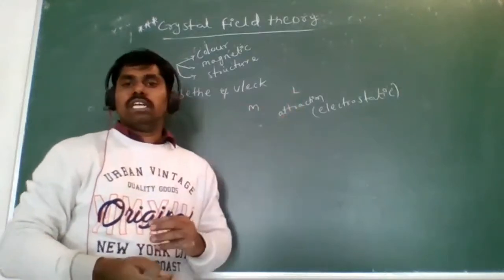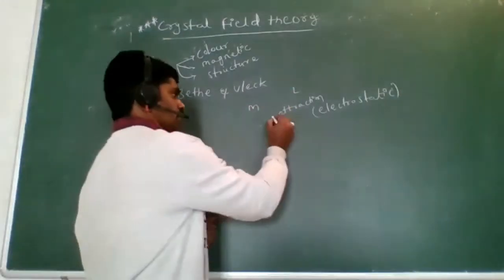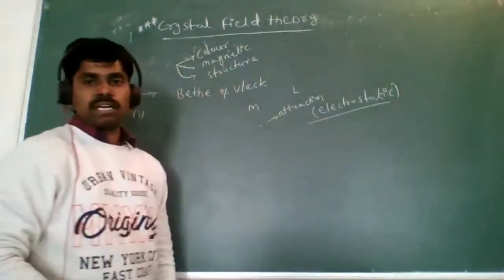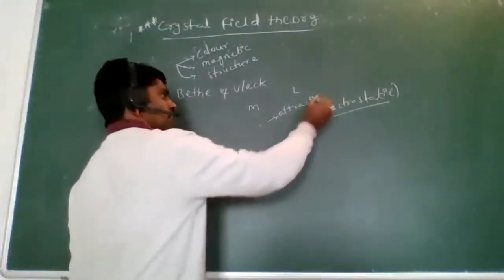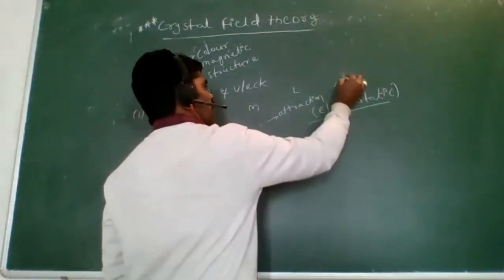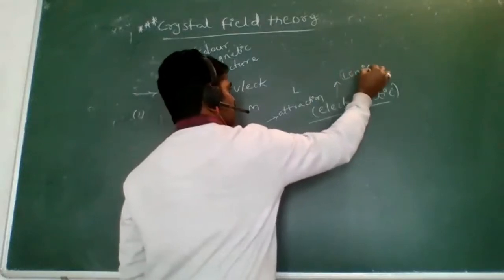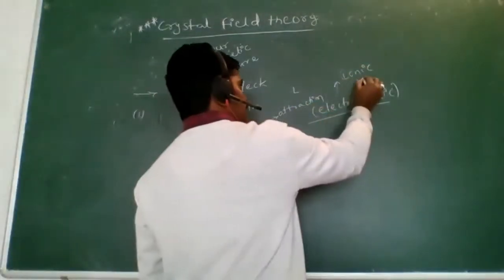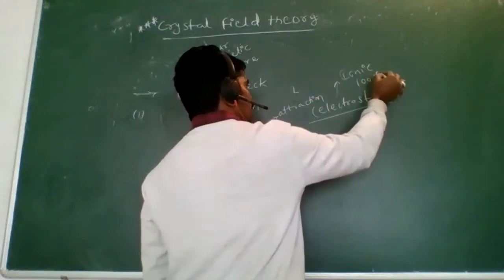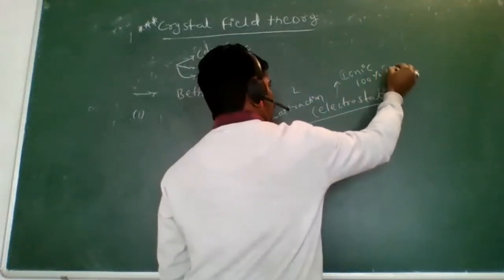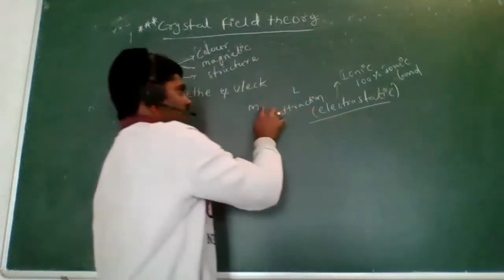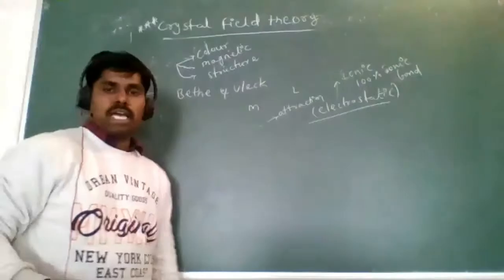Electrostatic attraction means nothing but ionic attraction. Here it is 100% ionic bond between the central metal atom and ligand.